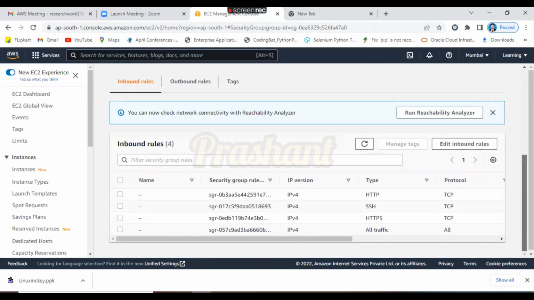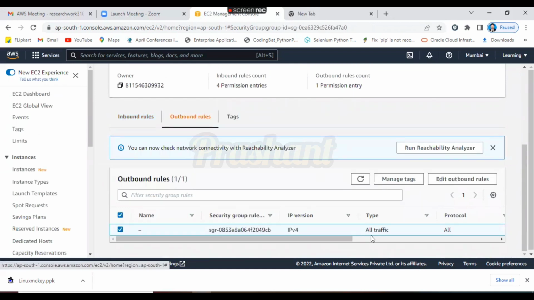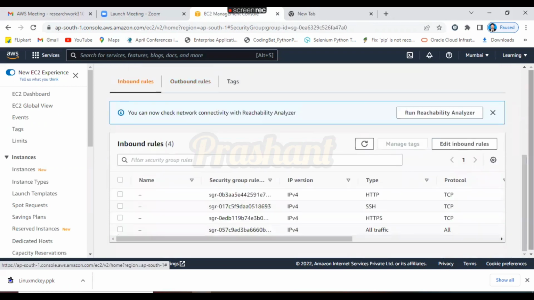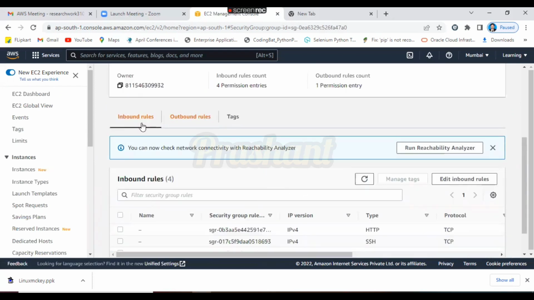Got it. So don't worry about outbound, because if you go to the outbound, see here, automatically it has taken all traffic. Obviously we have written the rules for inbound, the traffic which is incoming, and with the help of outbound we are going to give the response. Correct. So this is about the inbound and outbound.